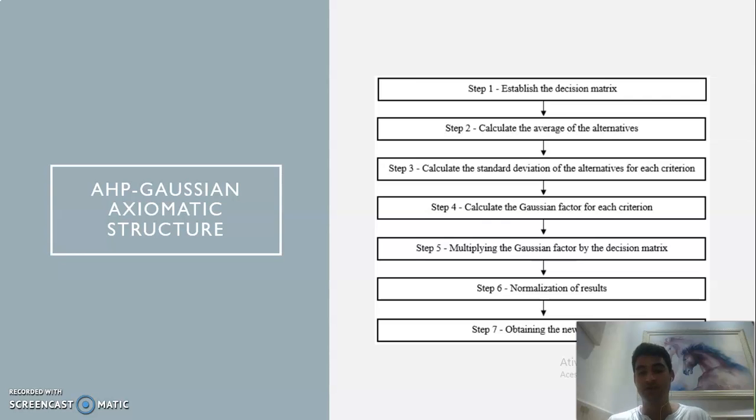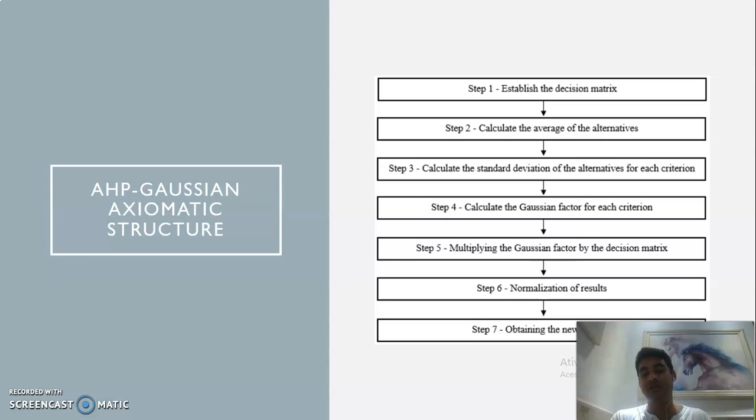So what is new in this AHP-Gaussian procedure? Well, we have these 7 steps where we enter in this MCDA approach. In the first step, we establish the decision matrix, then we calculate the average of the alternatives. When I say average, it is the statistical average of the alternative.